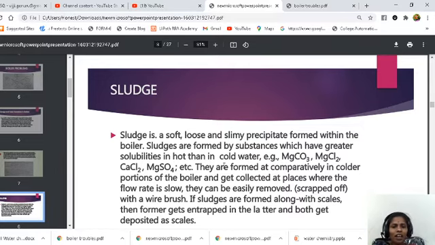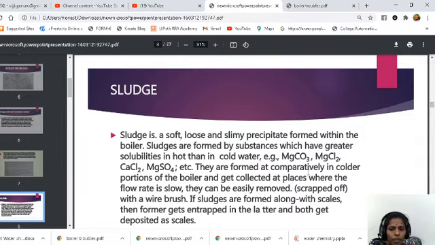Some salts which are more soluble in hot water than in cold water are magnesium carbonate, magnesium chloride, calcium chloride and magnesium sulfate. These are soluble only in hot conditions, but not in cold conditions. So when such salts are present in the boiler feed water, sludges are formed.